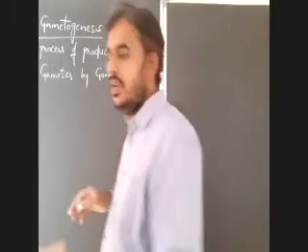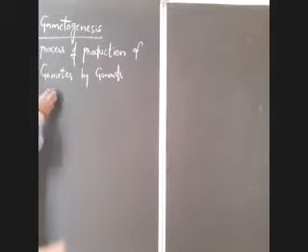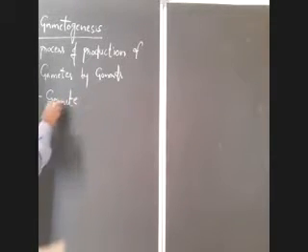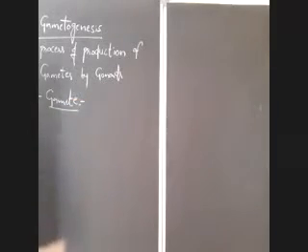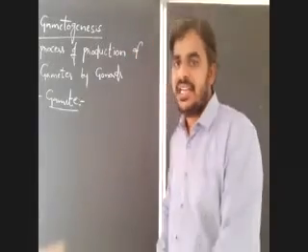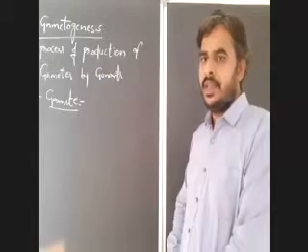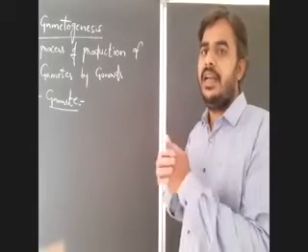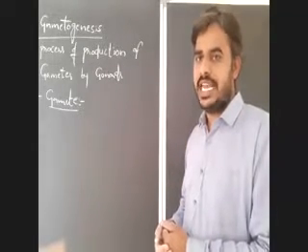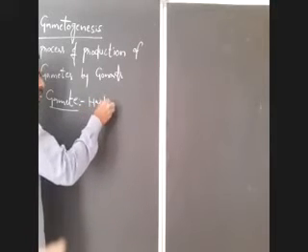Here I gave you the term gamete. What is that gamete? Without knowing this, you cannot understand the process of gametogenesis.